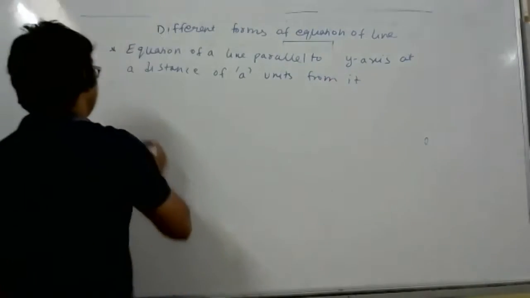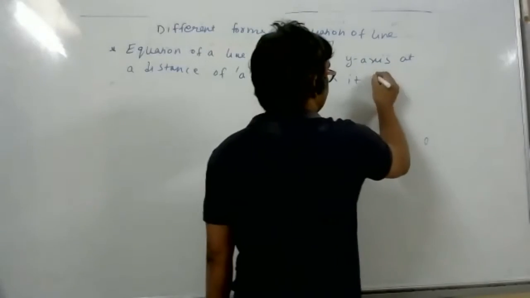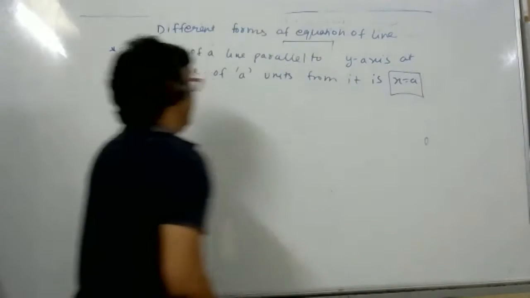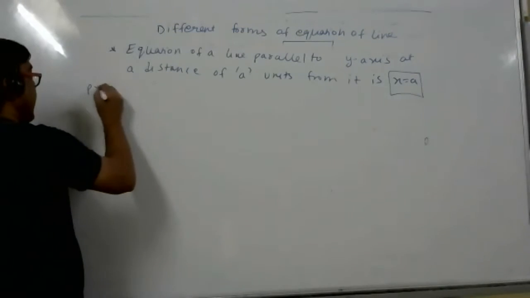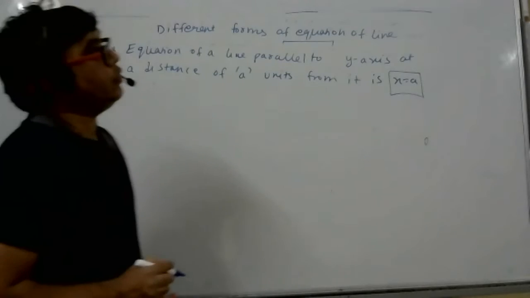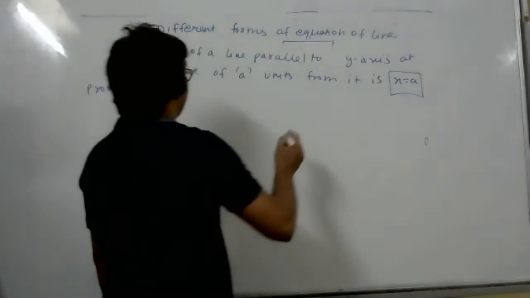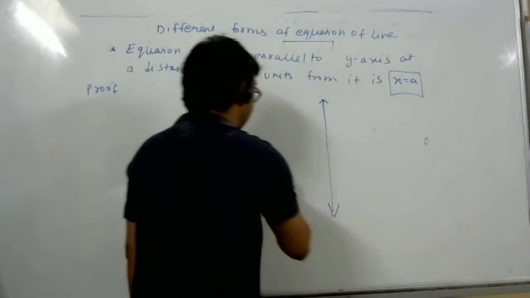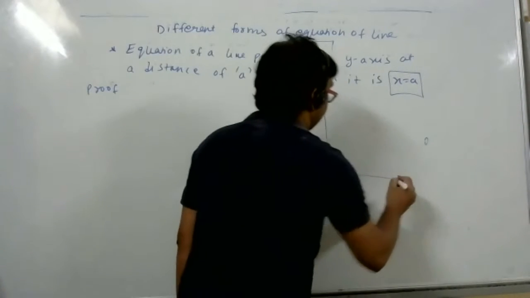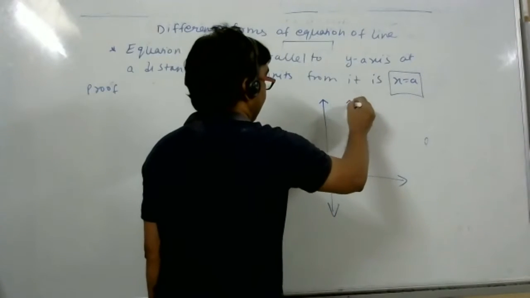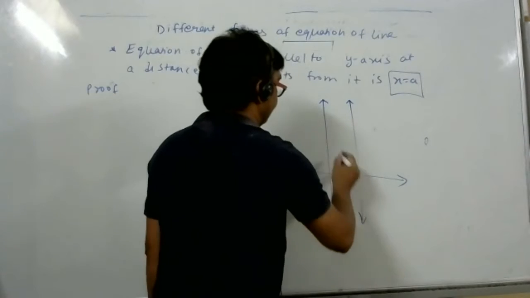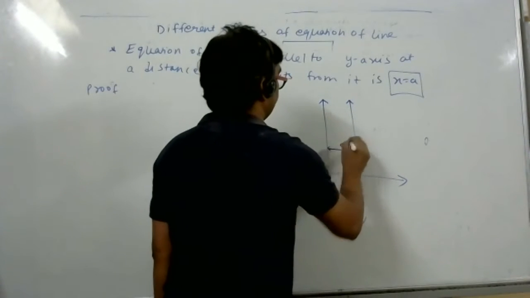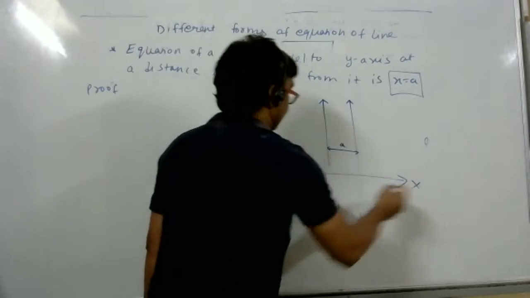We are finding the equation, which is x is equal to a. Equation of a line which is parallel to y-axis and at a distance of a unit. This is a unit. So what is the equation?